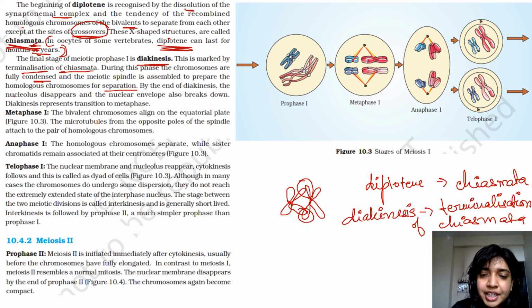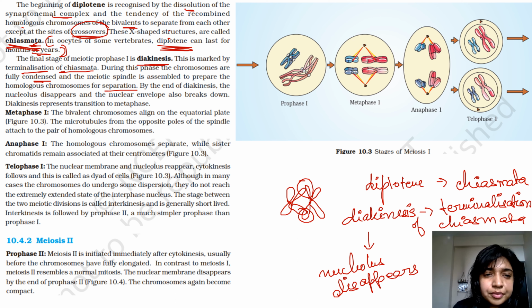This is again one of the characteristics. Nucleolus disappears. And the nuclear envelope also breaks down. Diakinesis represents transition to metaphase. Nucleolus and nuclear membrane. Let's write both. Nuclear membrane and nucleolus disappear.